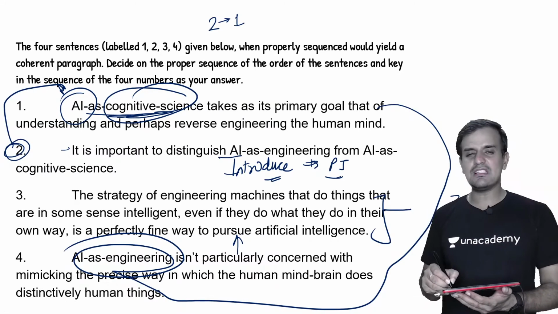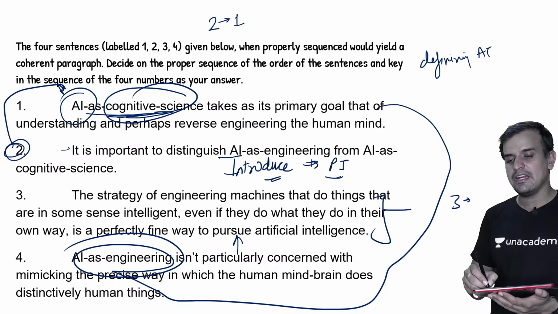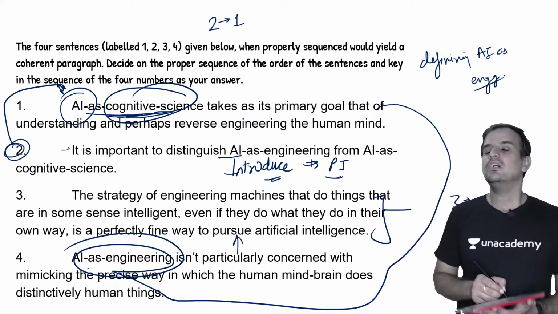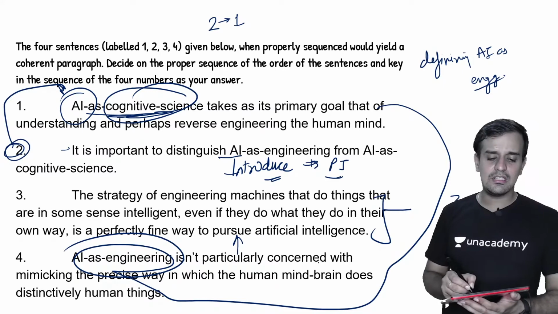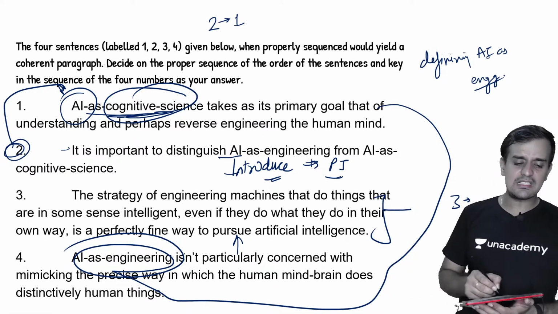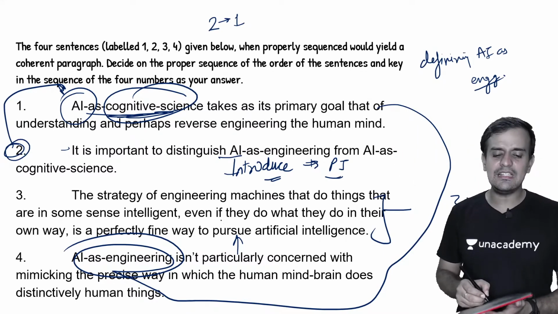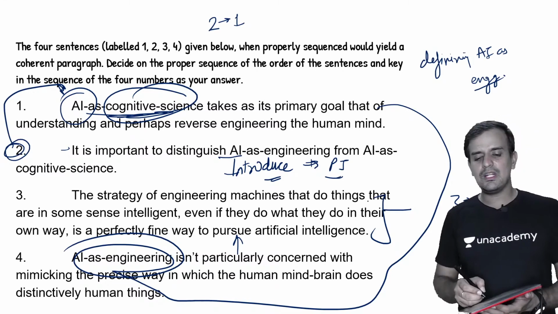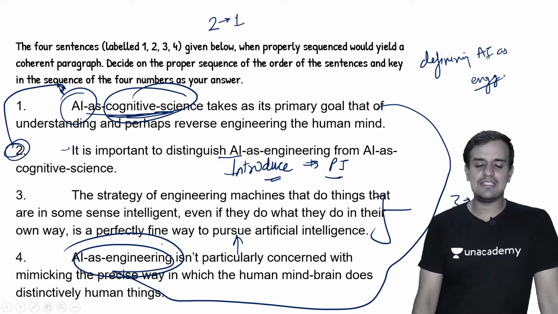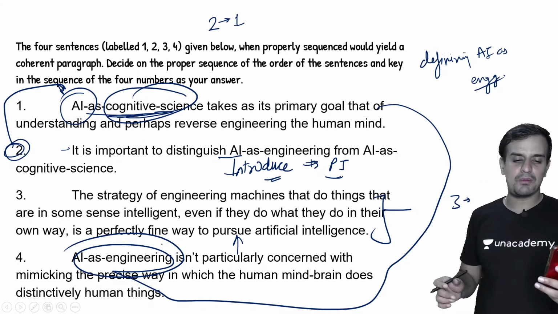In the third statement, what is happening? We are defining AI as engineering. AI as engineering isn't particularly concerned with mimicking the precise way in which the human mind brain does distinctly human things. The strategy of engineering machines that do things that are in some sense intelligent, even if they do what they do in their own way, is a perfectly fine way to pursue artificial intelligence. So this is going to be your perfect, proper sequence.